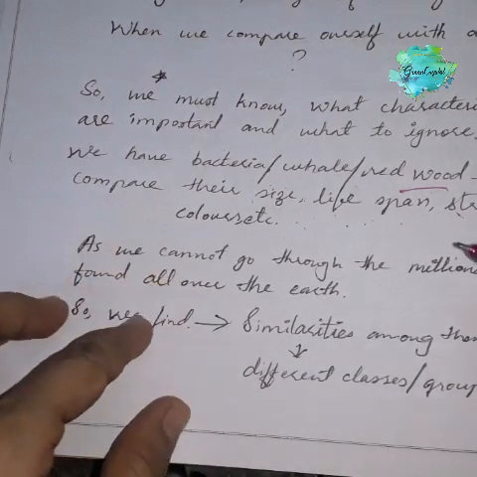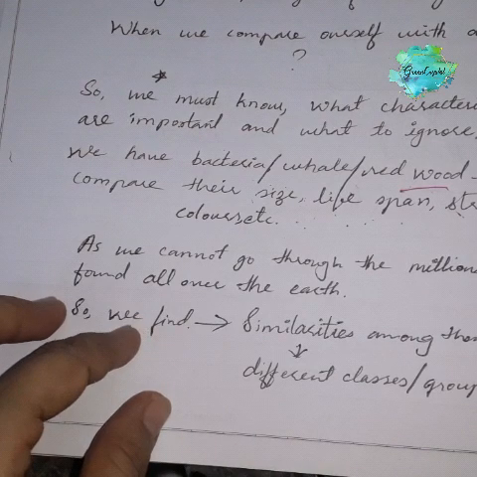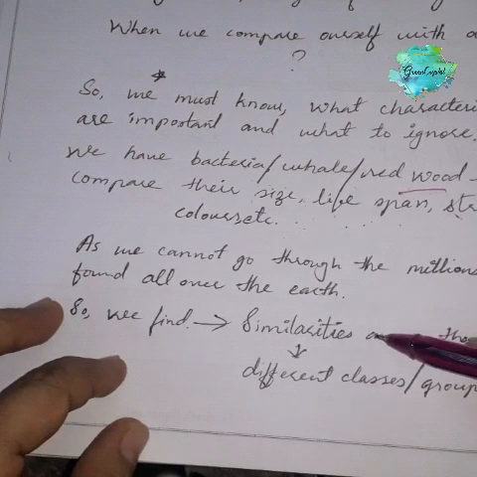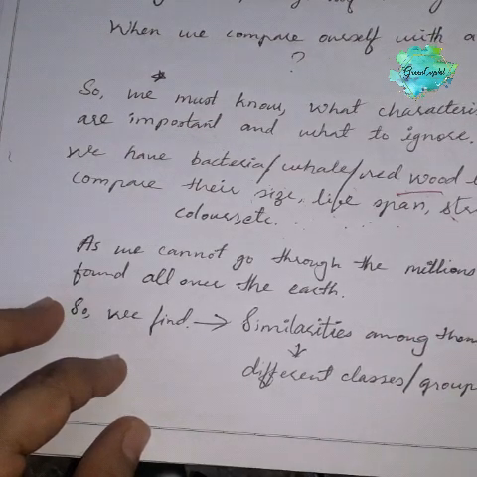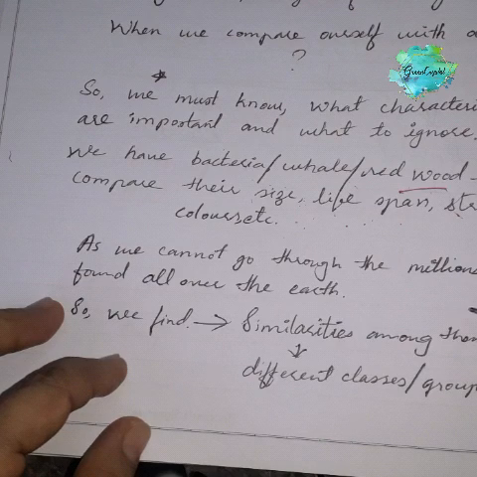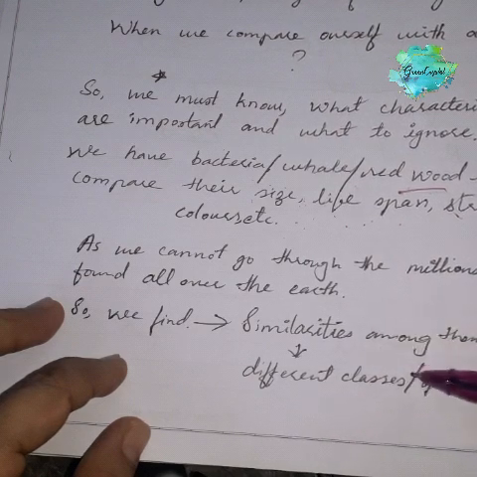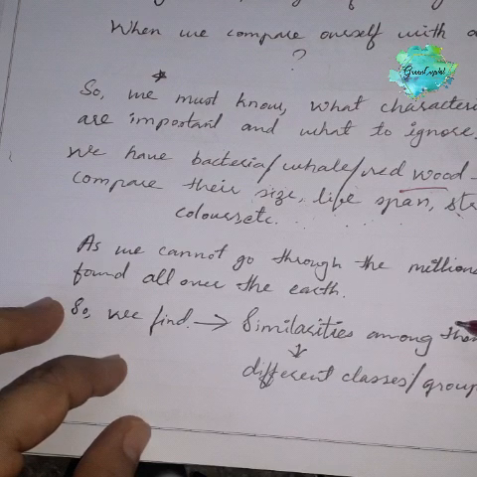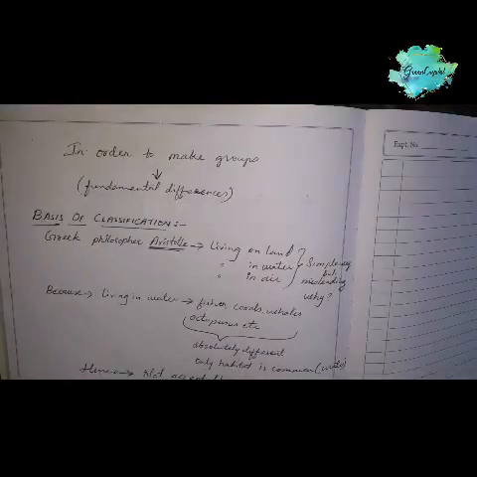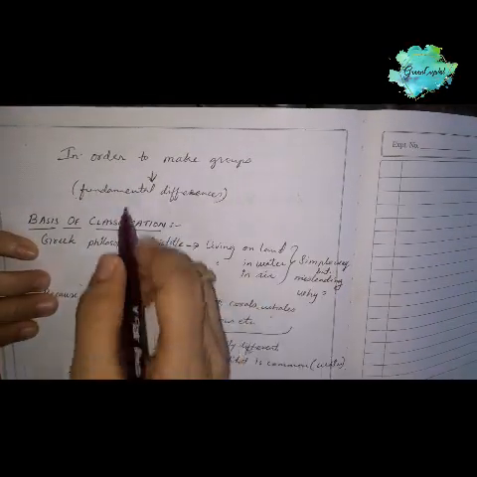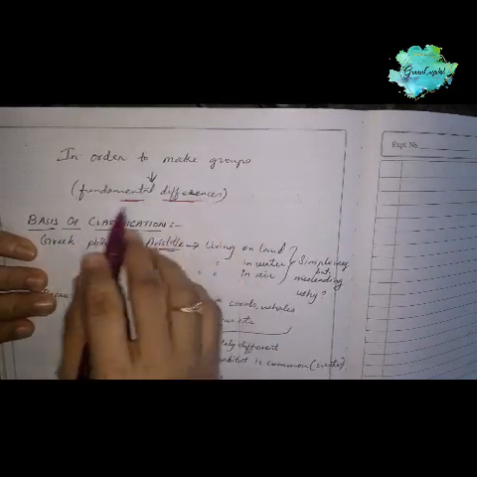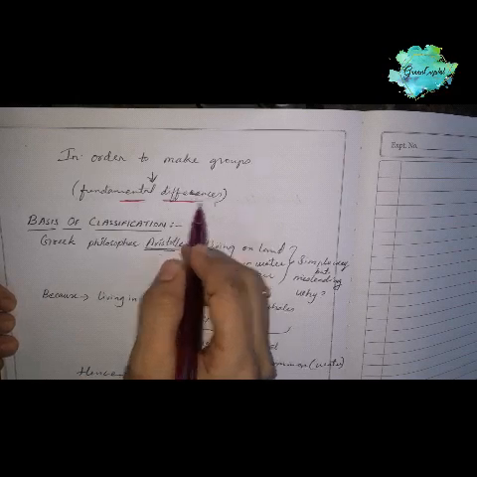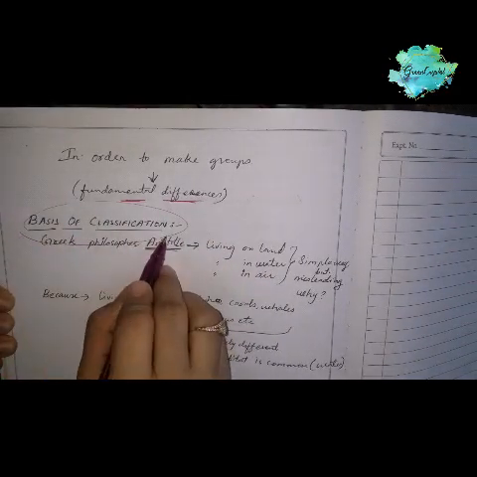So we cannot go through millions of organisms found all over the earth. That's why we find the similarities among them and the differences among them, so that we can form different classes and groups, subgroups, etc. Got it? So in order to make groups, we must know the fundamental differences among the organisms. What are the basic differences among the organisms? So the basics of classification we will go through.